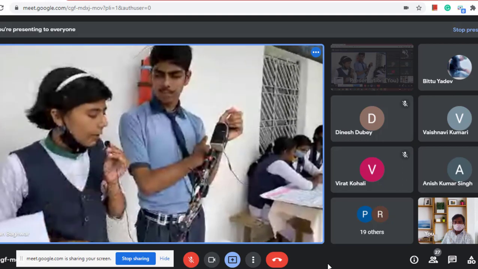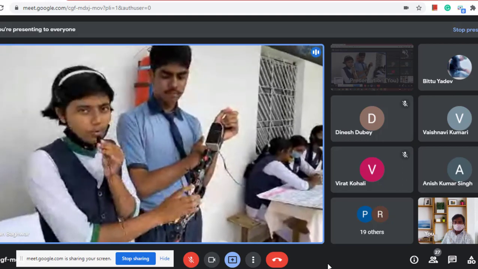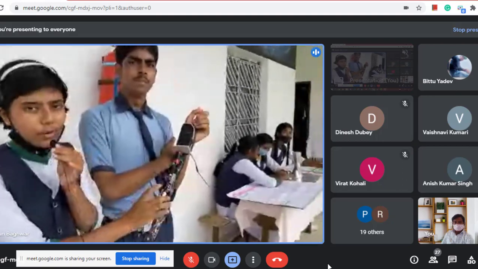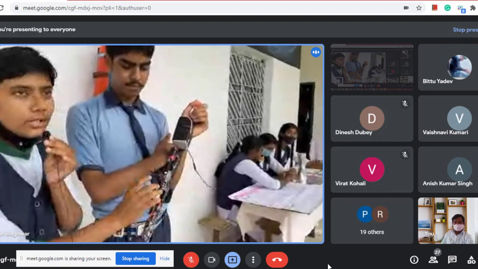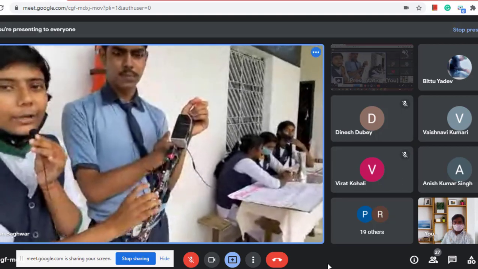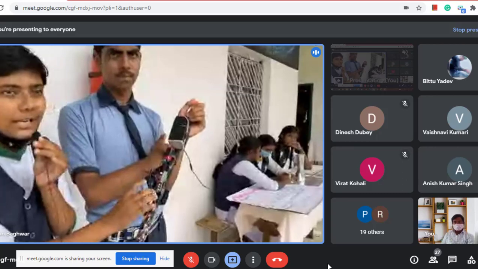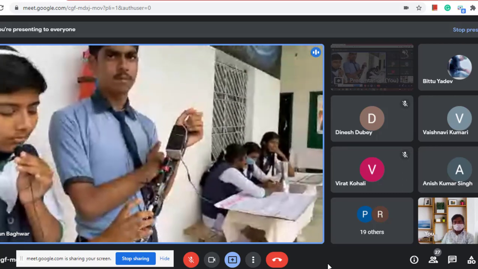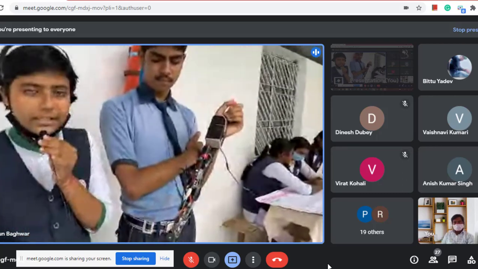Now talking about this Arduino UNO. In this Arduino UNO, we have programmed it using an application called Arduino Droid, using C++ language, using a smartphone. Here, this is the ultrasonic sensor.